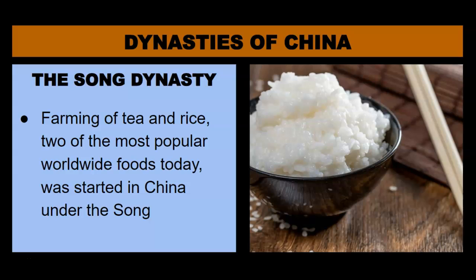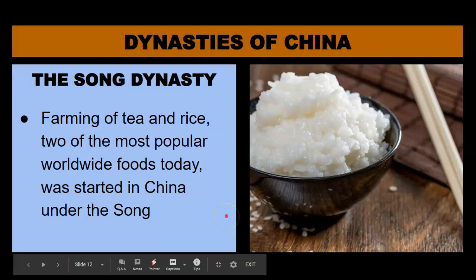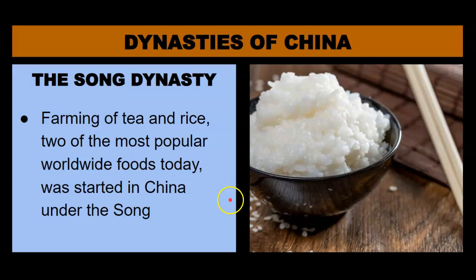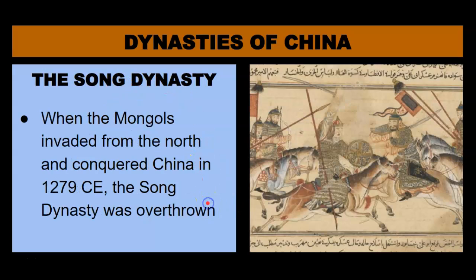But what we need to remember as world history students is that starting in 6th grade when you looked at ancient world China, and in 7th grade when we look at Middle Ages world China, all the way to today, with China in the news today, we think they have been a scientific and technological leader in the world for over 2,000 years. And to put that into perspective, the USA as a nation is only 240 years old. So China's been at this a long time, and the Middle Ages were a big part of their success.